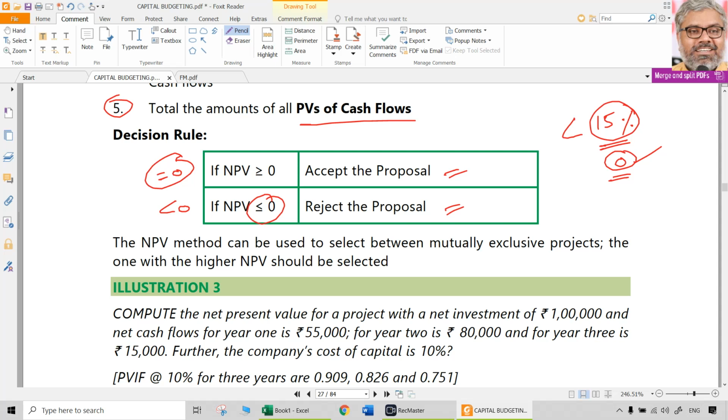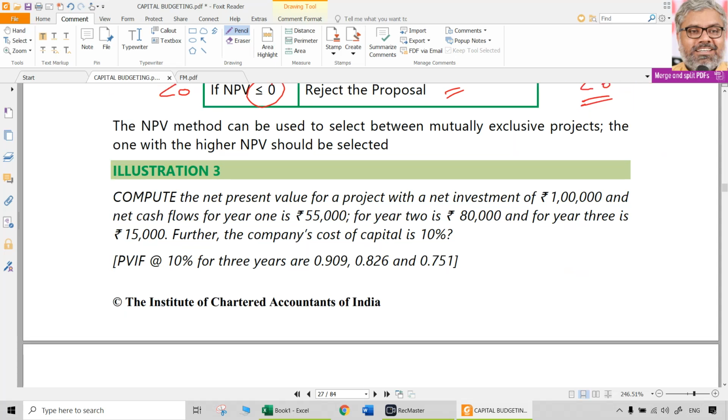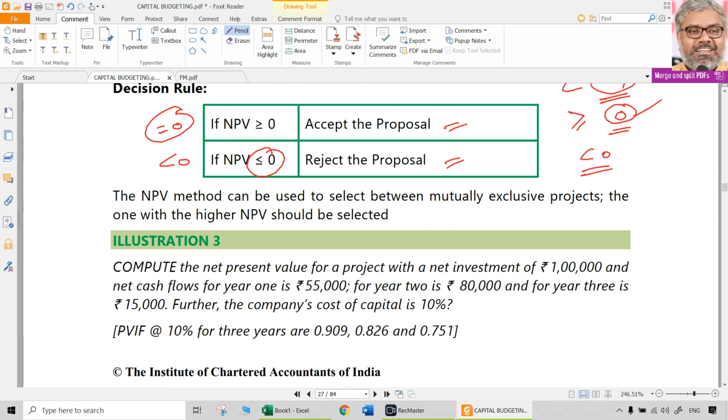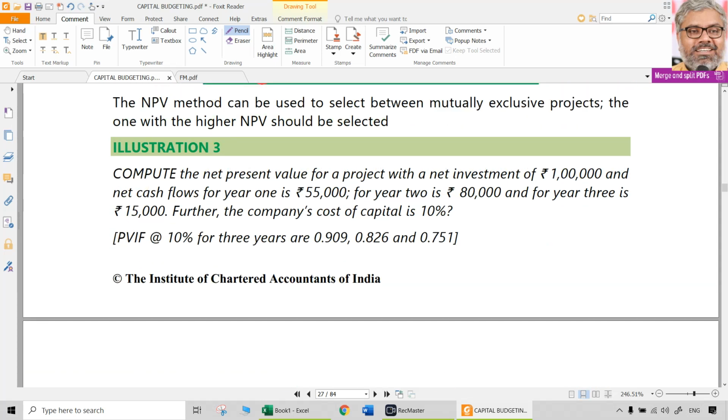You will not accept that. So that will be rejected if NPV is negative. NPV greater than or equal to 0 is still okay. Less than 0 should definitely be rejected. So that is the main aspect to be noted for the decision making criteria for NPV.